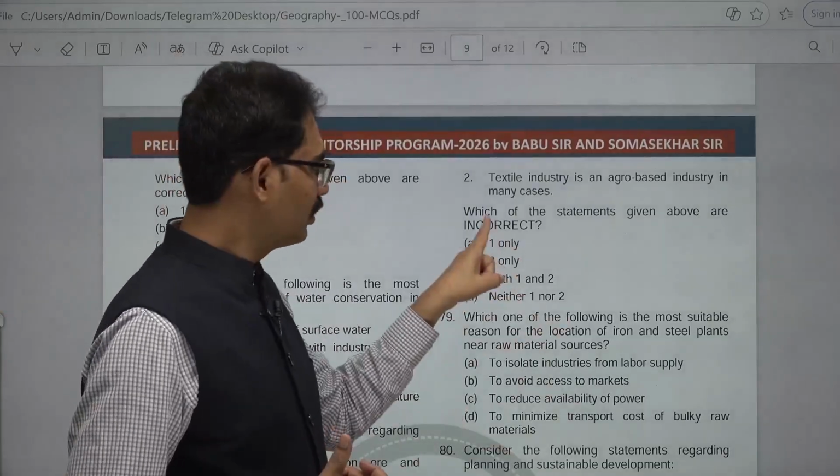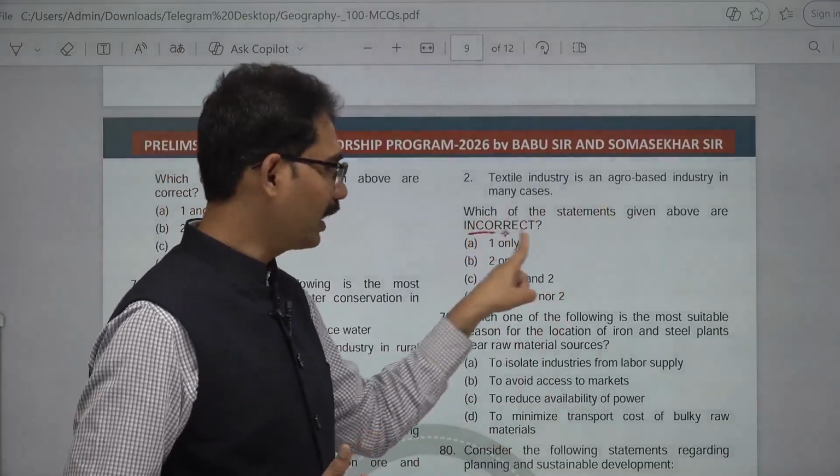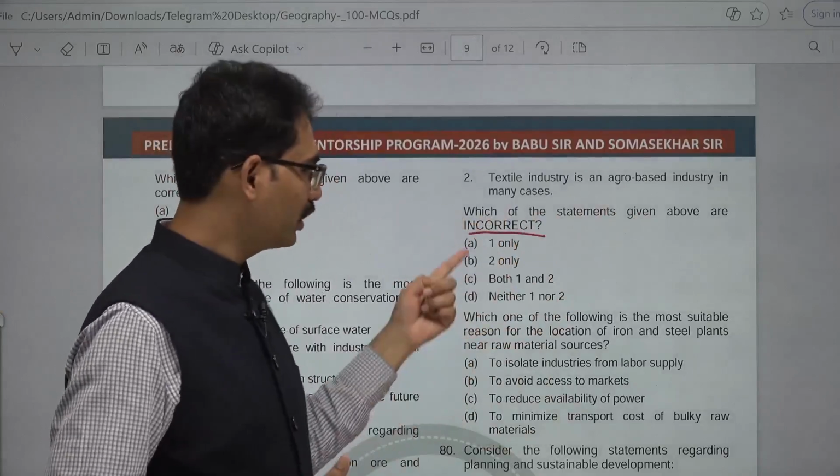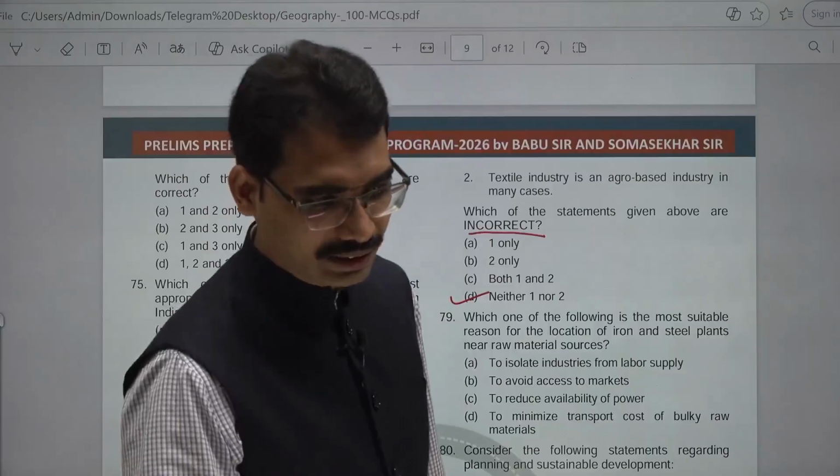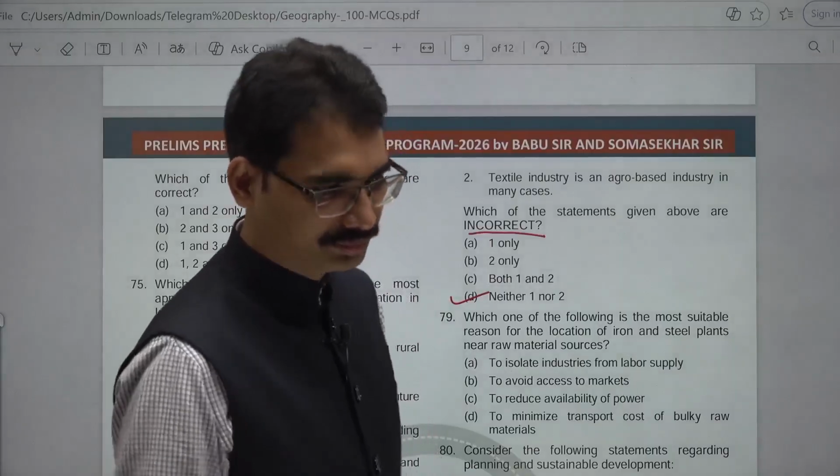Textile industry. Which of the statements given above are incorrect? Here both are correct ones. So here incorrect means neither 1 nor 2. The answer here is D, neither 1 nor 2.